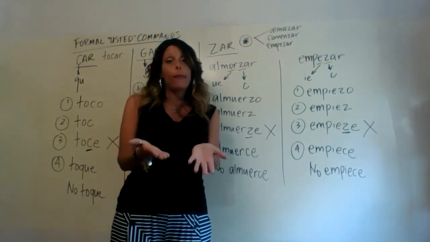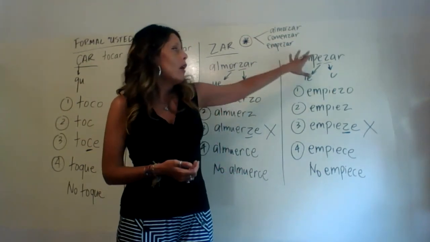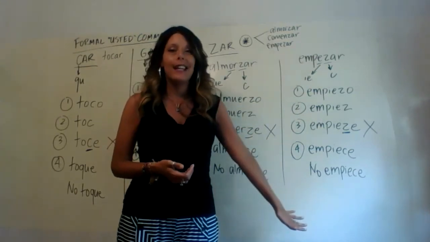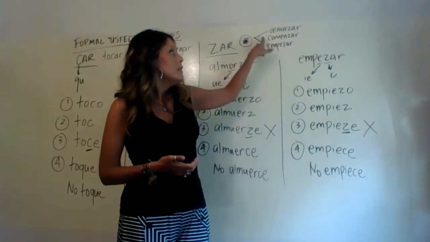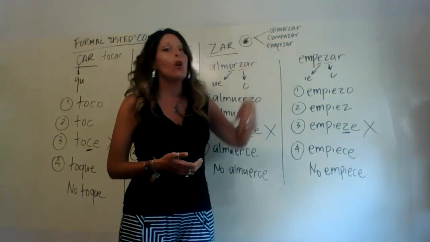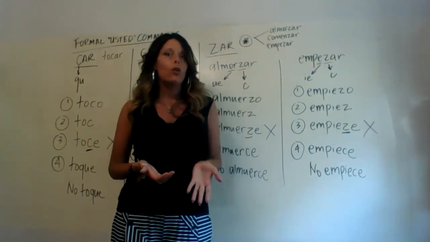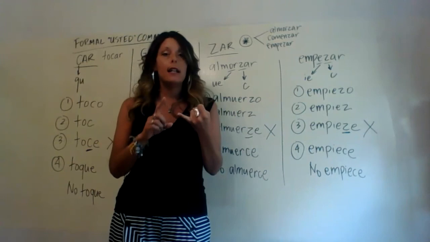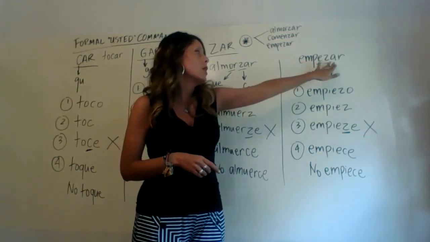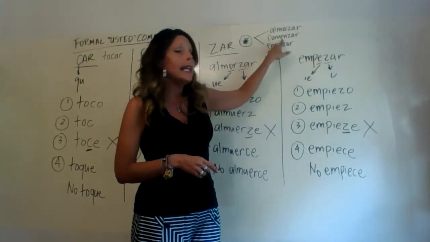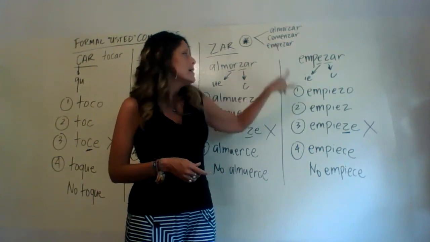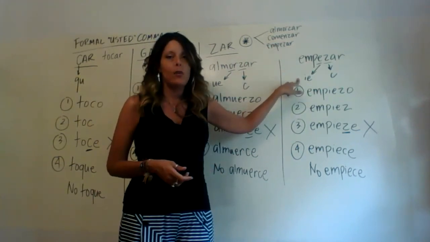So I would recommend, if you follow the pattern of empezar, trying to do comenzar on your own, because it is a ZAR verb, just like this one was, and it is also an E to IE stem change verb, just like this one was.